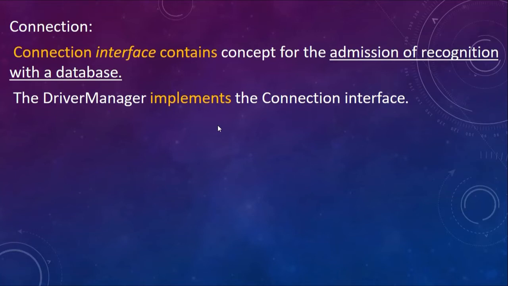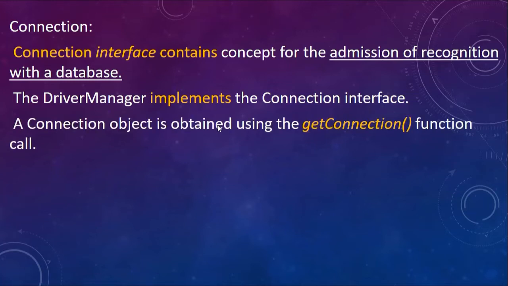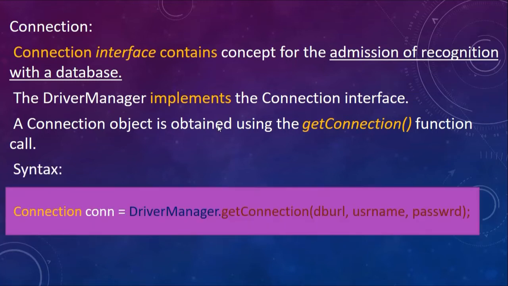So this DriverManager is the class that we are going to use to establish the connection between the database and the application. Now a connection object is obtained using the getConnection function call. So your DriverManager has an implementation, or has code, for this getConnection method, right? So let's see the syntax.